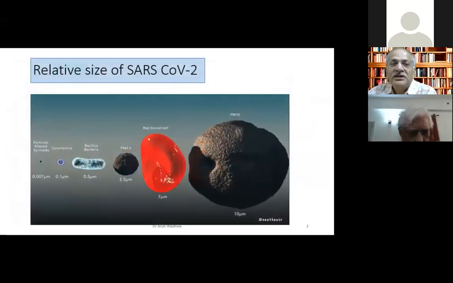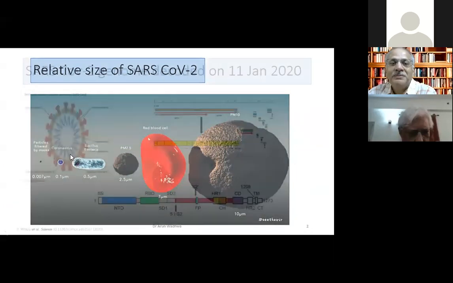So this is a slide I normally start always with. This is the size of our enemy, the coronavirus. This is a bacteria. This is a PM 2.5, which we keep seeing on our phones every day. This is the RBC, and this is PM 10. So you can imagine the size. And this is the smallest hole which can filter. This is a hole of N95 mask. So this can filter all these things. Imagine the size of this coronavirus, which has brought down everybody to his knees.